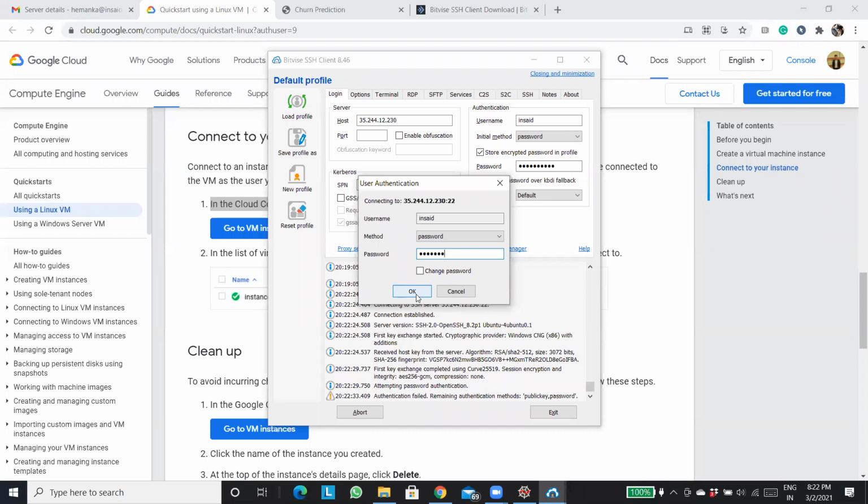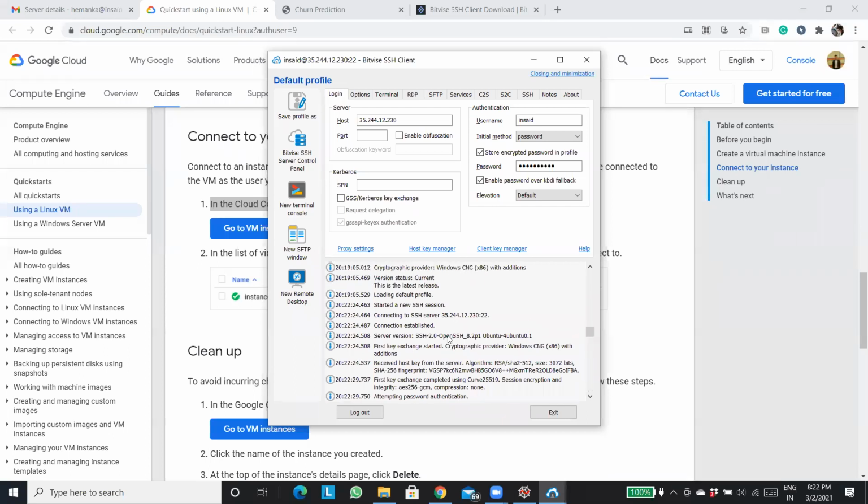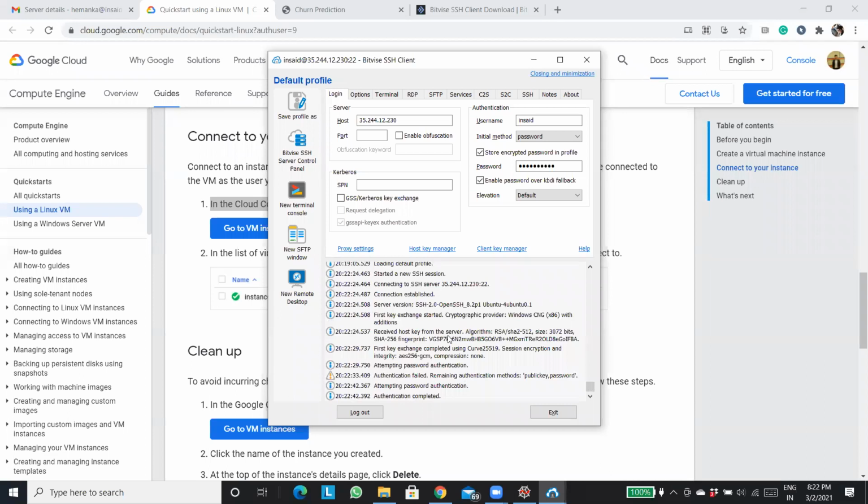Obviously, I can't tell you the password, right? So this is the password. Once I give my password, my authentication is completed. Guys, are you on the same page? Is there any doubt? Password is not password. Try that out, Avinash. If you are able to access the server, well and good.